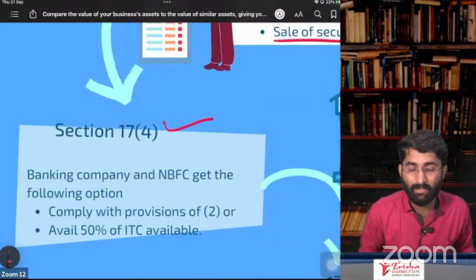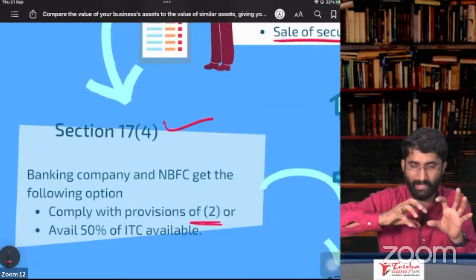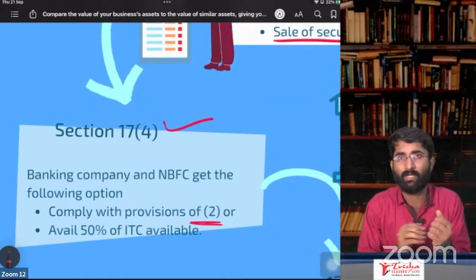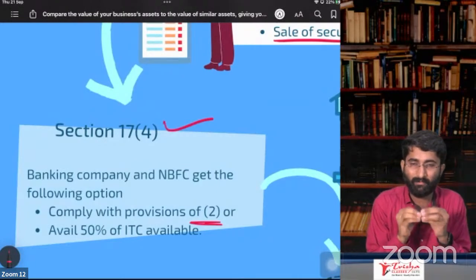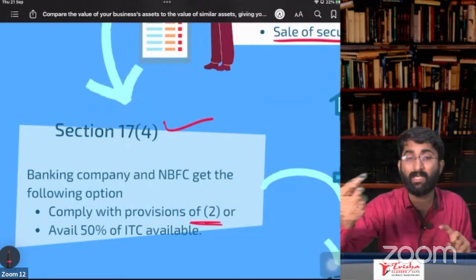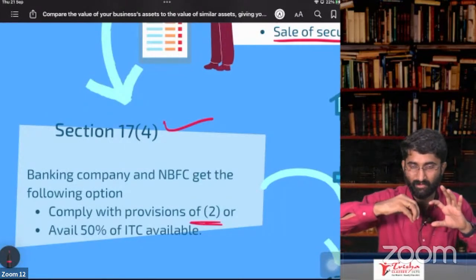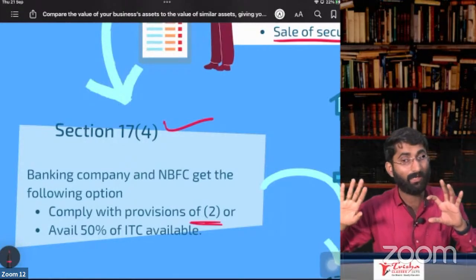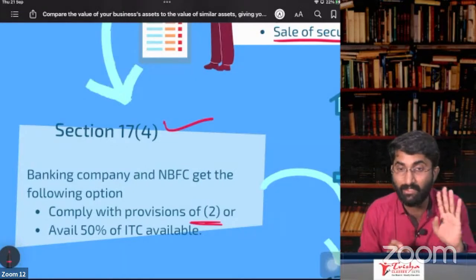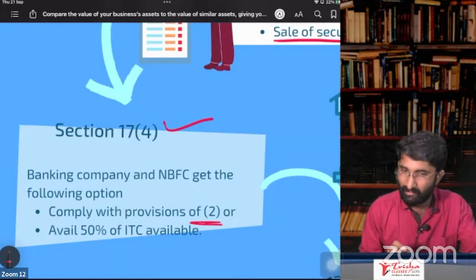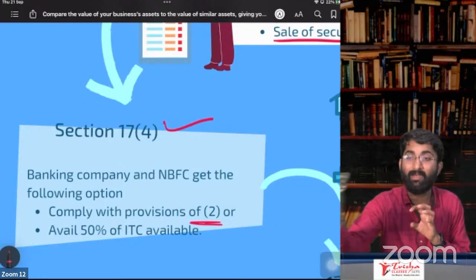They have an option. See, there are some services which are taken by the banks. Example, software services. They might use the software services for savings bank accounts and for credit cards. Interest on loans that they collect has no GST. They cannot collect extra GST because that is exempt. But on credit card EMI interest that you pay, there is GST, while there is no GST on interest that you collect on loans.